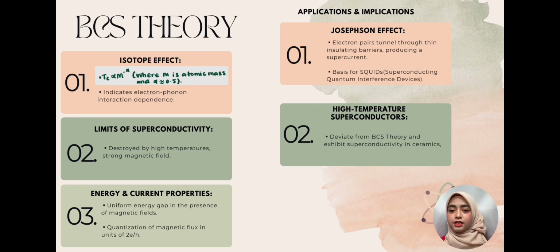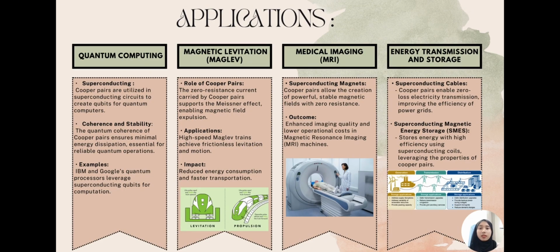The applications. The first one is the Josephson effect. This phenomenon involves the tunneling of electron pairs, Cooper pairs, through a thin insulating barrier, producing a supercurrent. It is the basis for devices like SQUIDs, which measure magnetic fields with extreme precision. Second is high temperature superconductors. This material deviates from BCS theory but exhibits superconductivity at much higher temperatures, often in ceramic compounds.